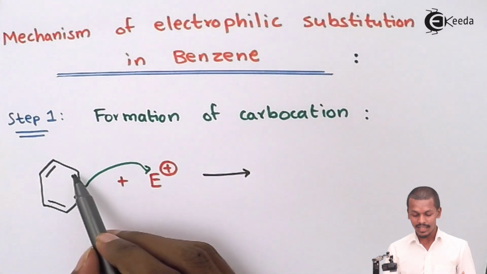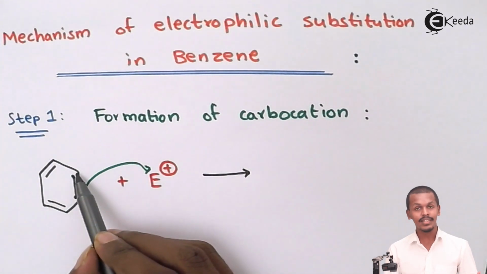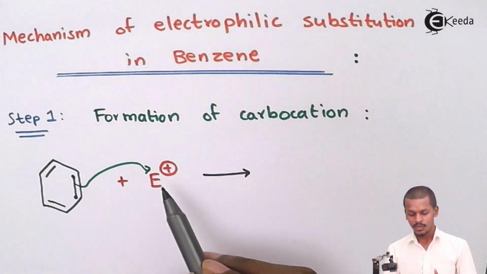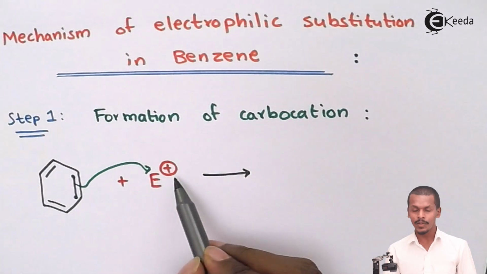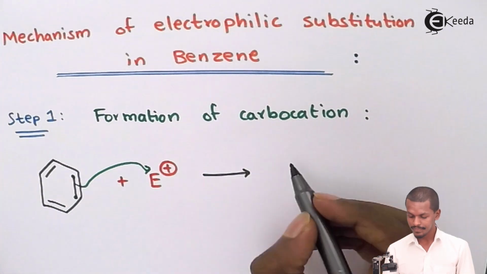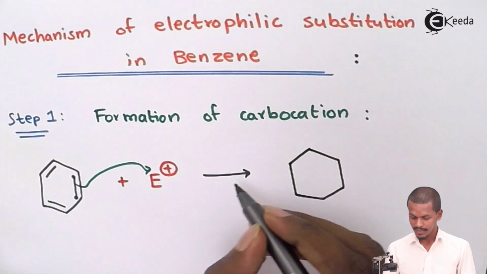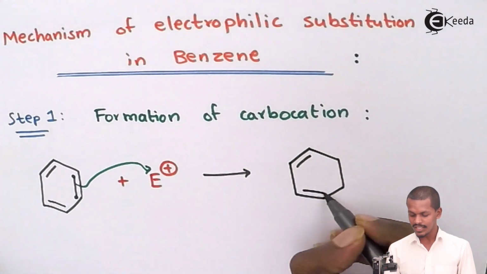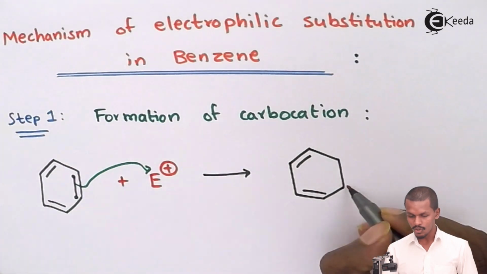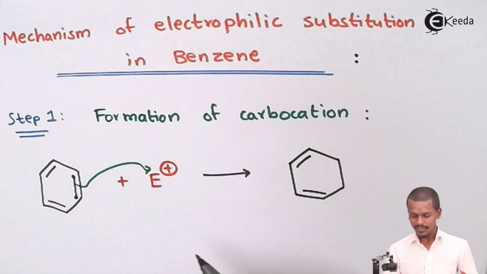And we could see that the electron from this carbon has been lost towards the electrophile, E plus, so as to form a bond. So therefore this carbon is now becoming a carbocation. The other bond will not change, it will remain in the same position, where I could see the formation of the bond with E plus.